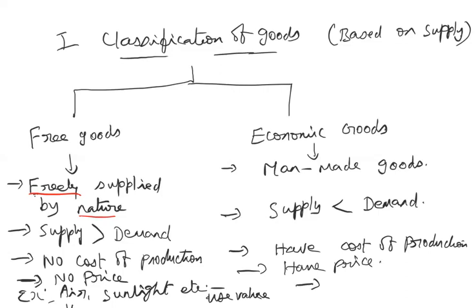But when you come to the economic goods, any commodity, car, mobile phone, pen, pencil, etc., you can give as an example for economic goods. They have the utility, and you can exchange these goods in the market also. That means these goods have both utility, usefulness, the term used is value in use, and you can exchange these commodities in the market for money. That is what we call value in exchange.